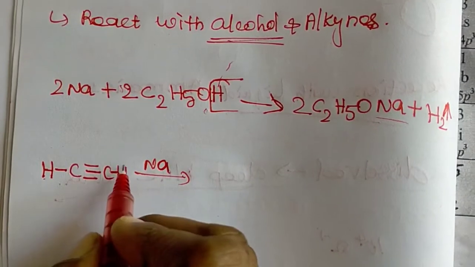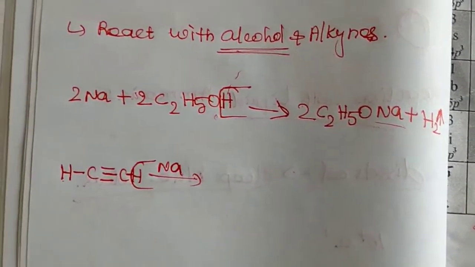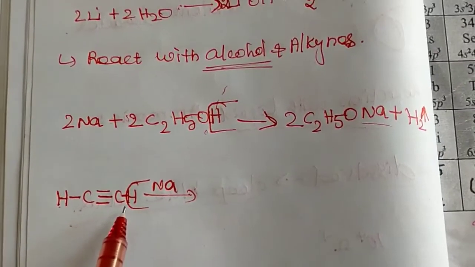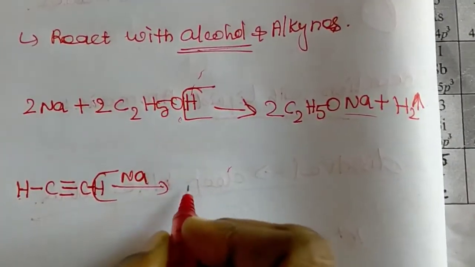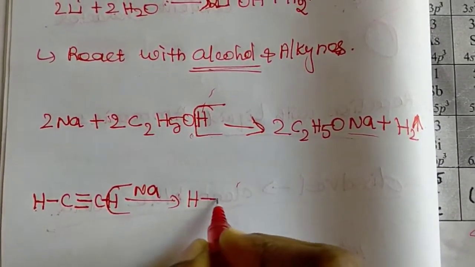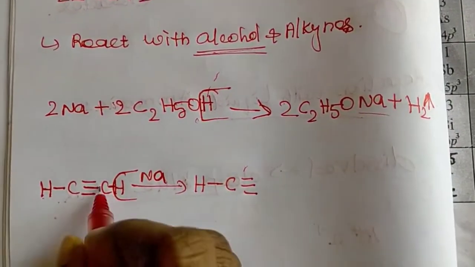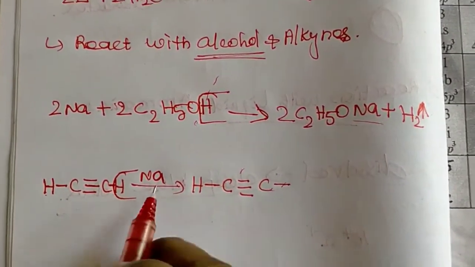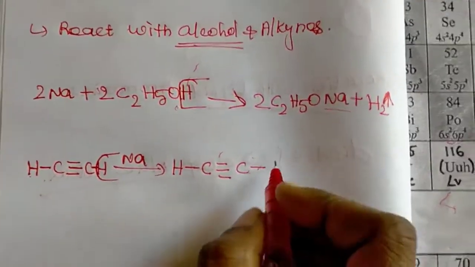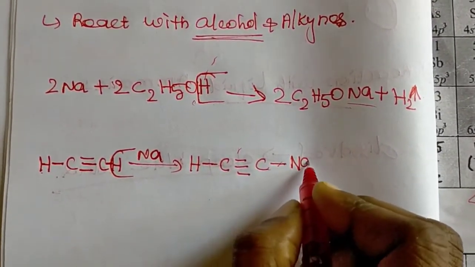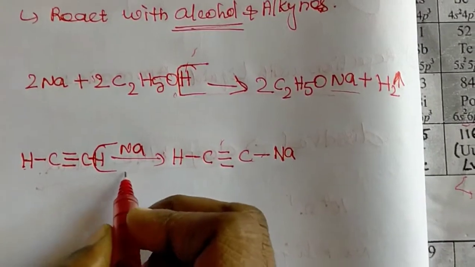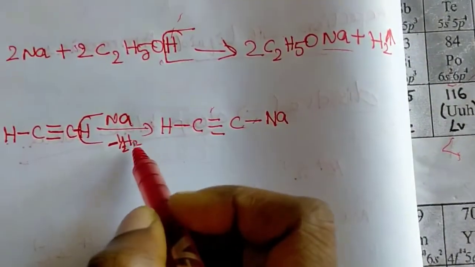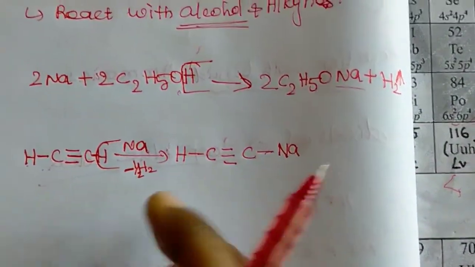The sodium replaces one hydrogen from the carbon, substituting in the place of that hydrogen, so it becomes H single bond C triple bond C single bond Na. Sodium is substituting in the place of hydrogen, and the hydrogen is removed.